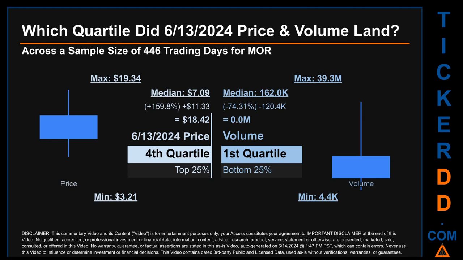The day's volume landed within the first quartile, at the bottom 25% of all sampled daily volume, which saw a max daily volume of 39.3 million and a minimum of 4.4 thousand. Quartiles tell us about the spread of a data set by breaking that data set into quarters, just like how the median breaks the set into half. Descriptively, MOR has a median price of $7.09. Therefore, June 13, 2024 price was higher from that middle marker by 159.8%. The day's volume of 0 million was less than the median by 74.31%.